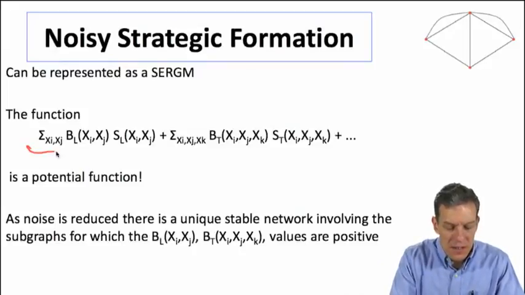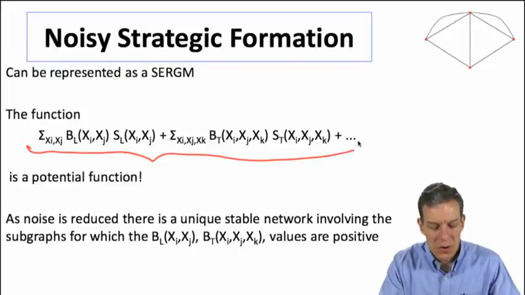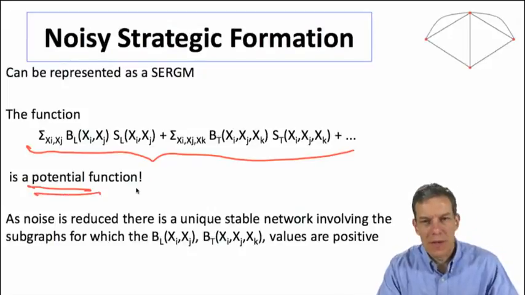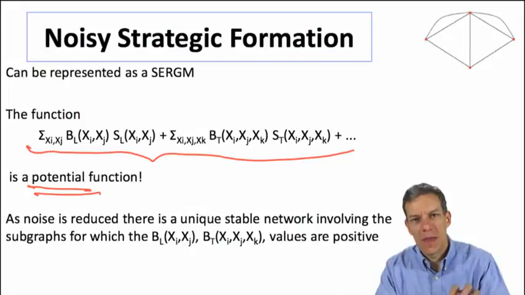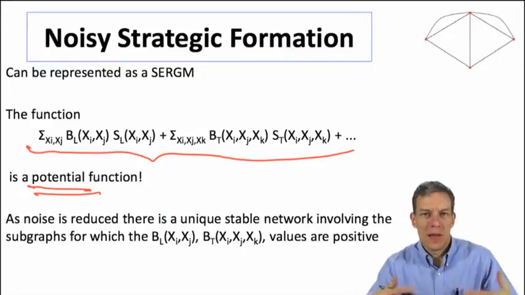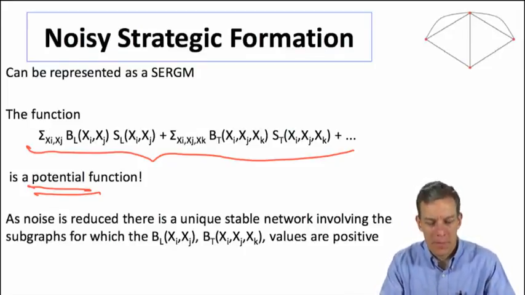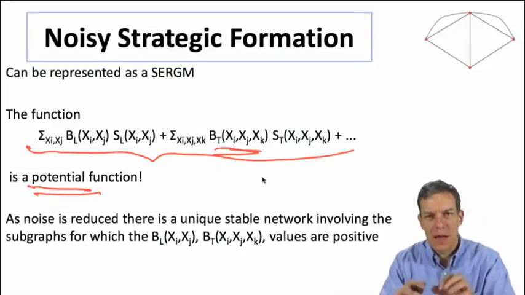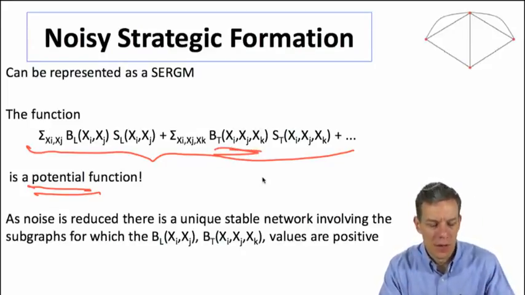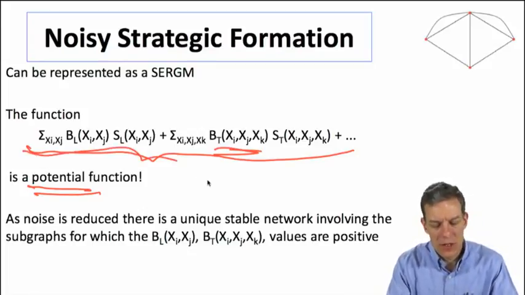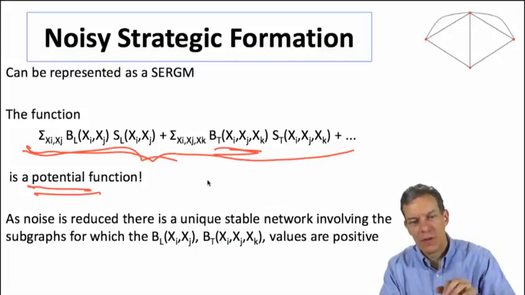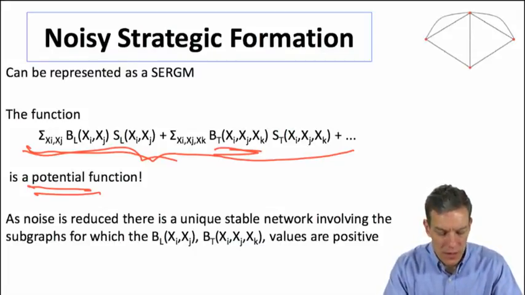The interesting thing, this is also what's known as a potential function. And what does that mean? That means that when you look at a given link, or a triangle and so forth, and you think about whether it should be added or not, it's going to be added if the overall base value of this is a positive number and not if it's a negative number. And so this gives us a formation where we can add up the values and keep track of that.